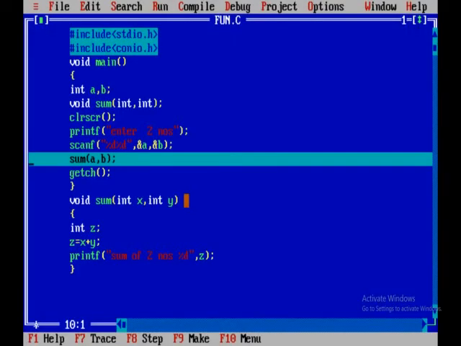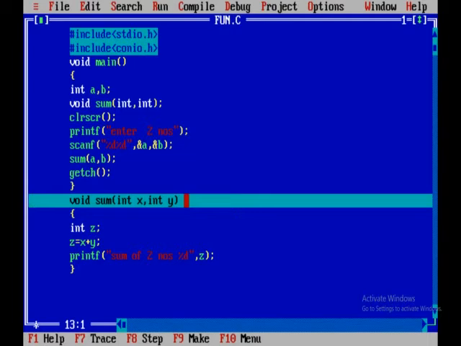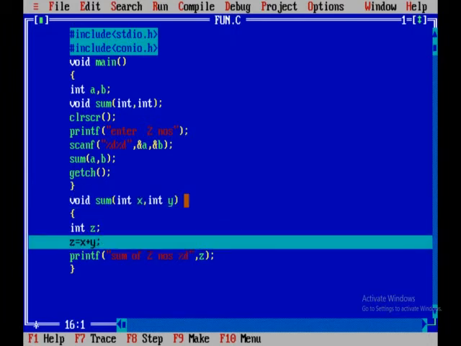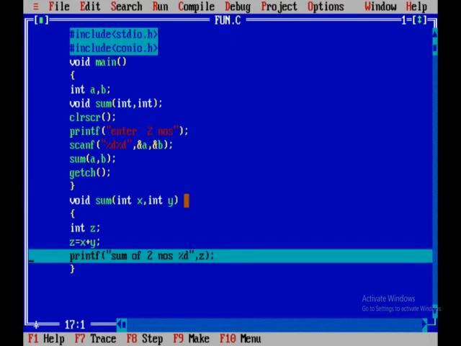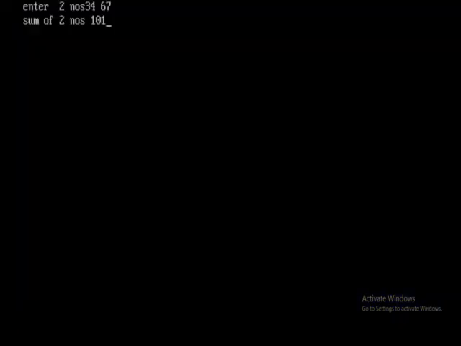Now where will the control move? Now the control will move to the sum function. Why? Because the compiler internally understood that it has to call the sum function now. Now it is going to sum. We are not executing getch. Why? Because the compiler understands that we are calling the sum function. Now it prints sum of two numbers. Now it is going back.